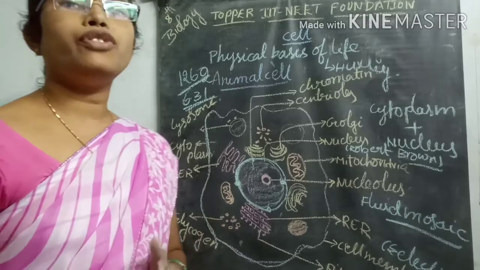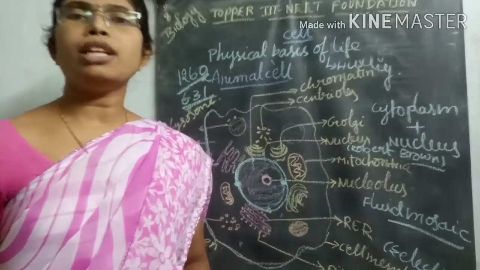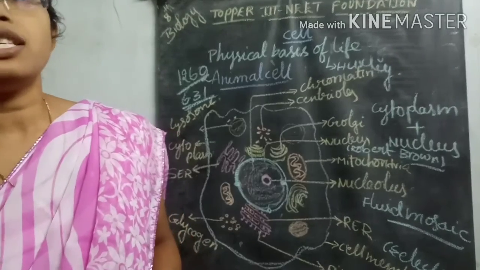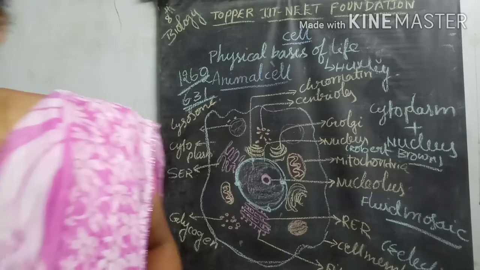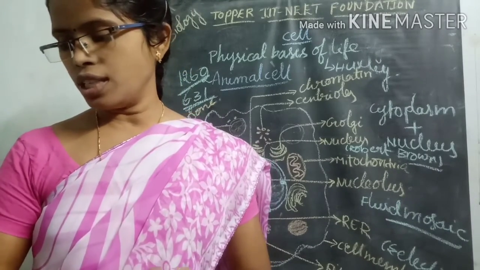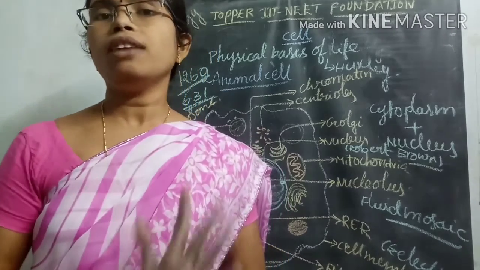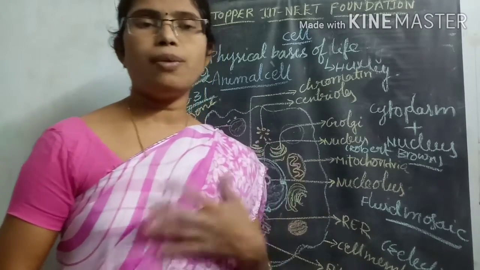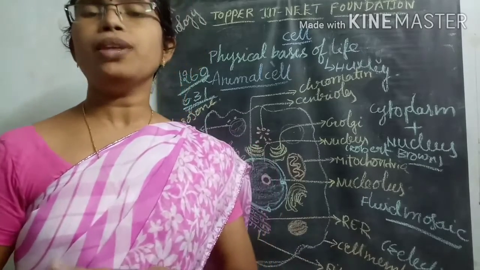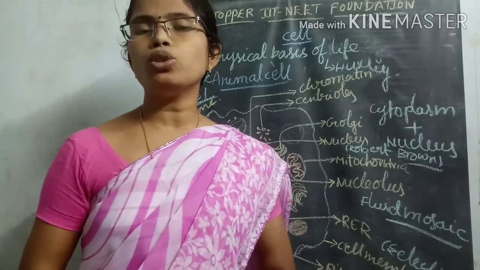For example, RBCs are present for approximately 2 to 3 months. Sperm cells stay alive approximately 7 to 10 days. Skin cells stay alive about 10 days. Liver cells, in laboratory conditions, stay alive approximately 2 to 3 months.